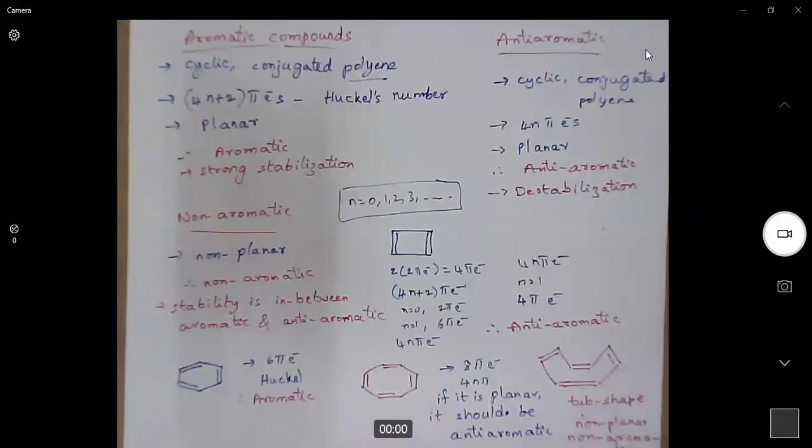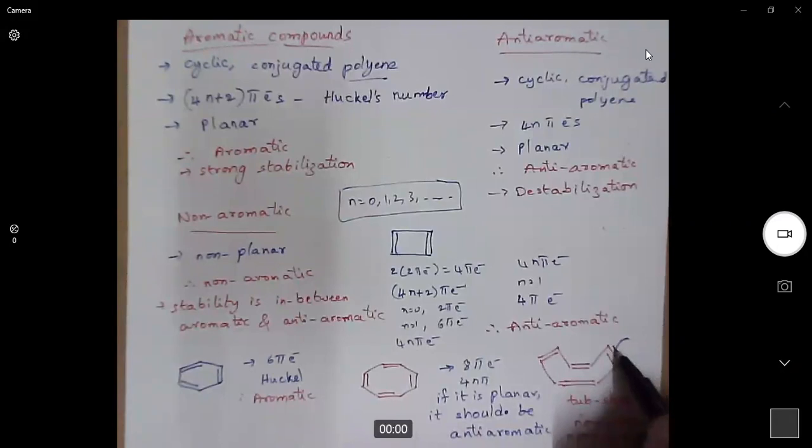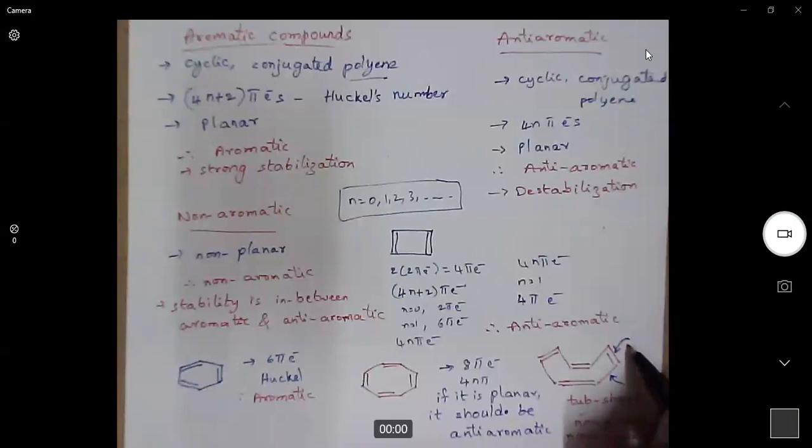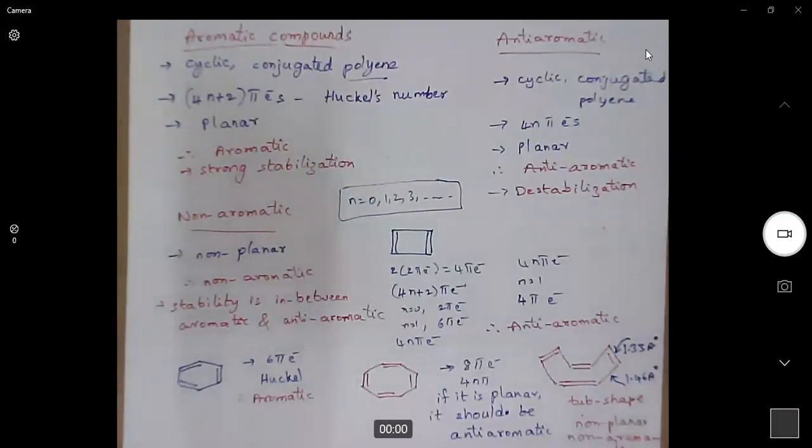In such a case, we expect a different bond length for a double bond and a different bond length for a single bond. Yes, in this case, it is true. For a double bond, we have 1.33 angstroms bond length, and for a single bond, we have 1.46 angstroms. So this is how we can explain that cyclooctatetraene is non-planar. Because it is non-planar, it is non-aromatic.